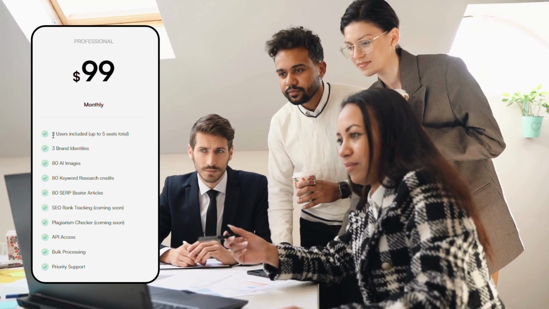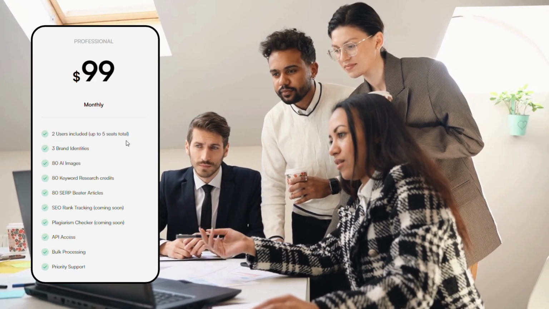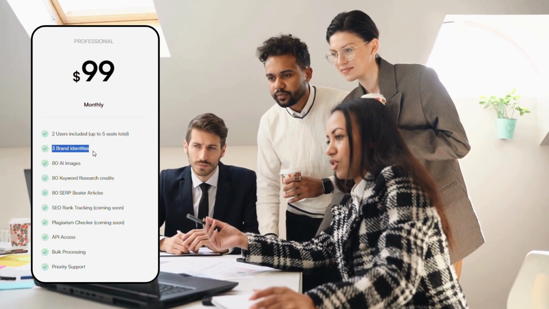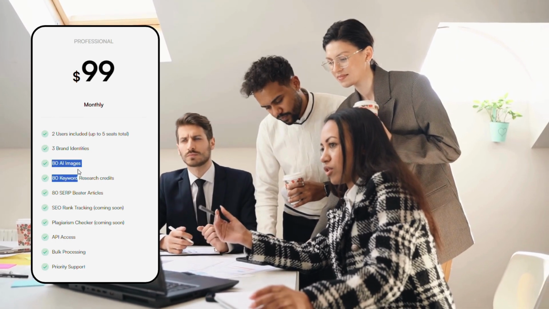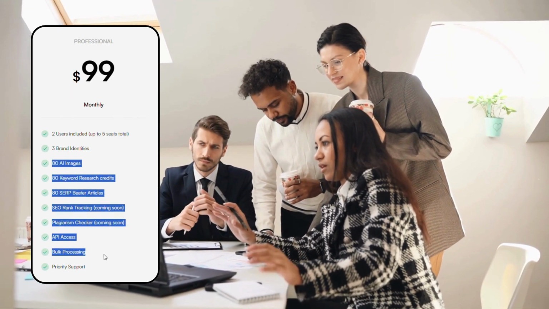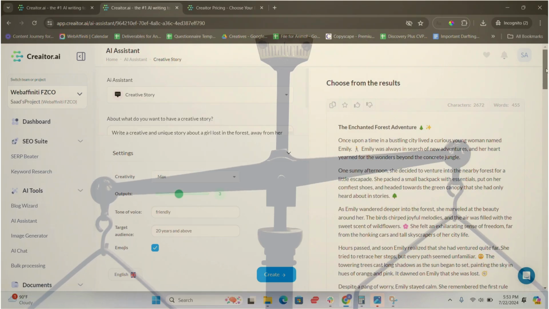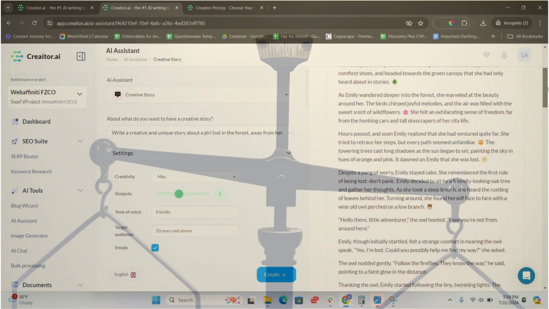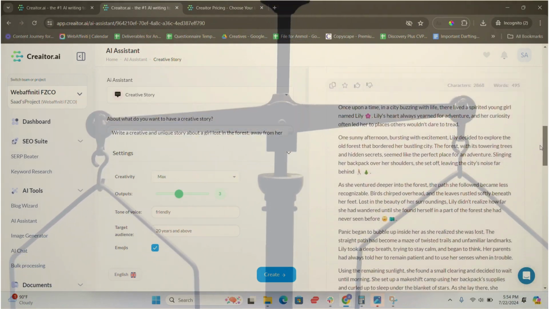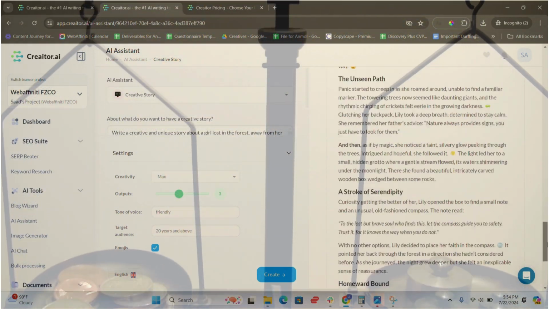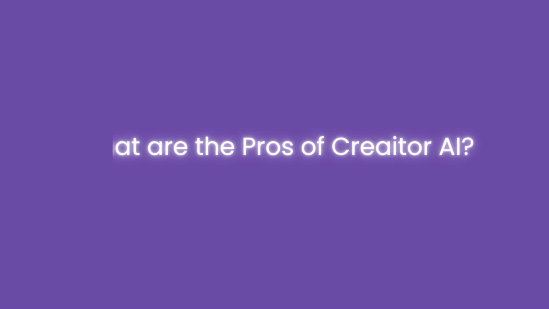Professional plan, $99 per month, best for small teams and agencies. Includes all features of the standard plan plus access for up to 5 users, 80 AI images, and enhanced SEO tools. Here comes the interesting part of the review, the pros and cons analysis. Now let's come to the breakdown, beginning with, what are the pros of Creator AI?